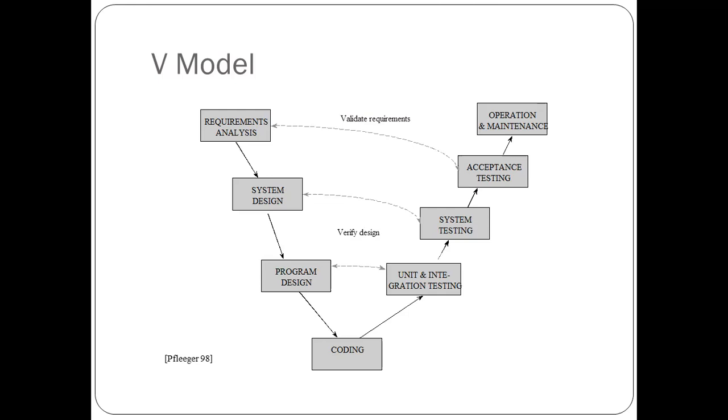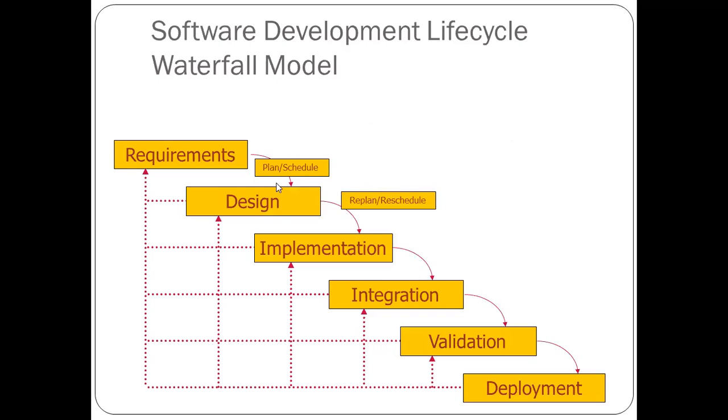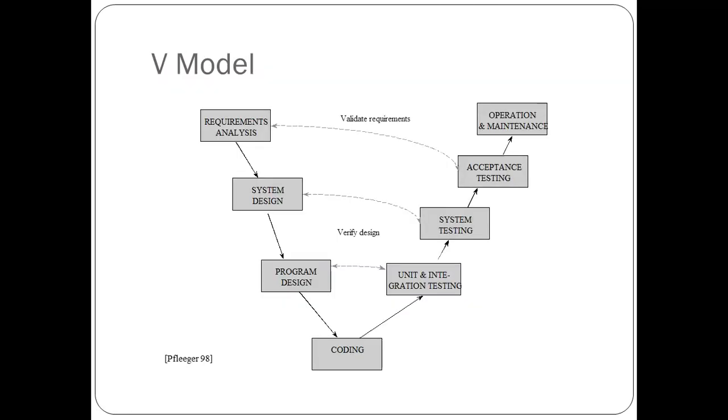So this is the first phase. Here also the requirements. There is only a little bit of difference because the criteria is different, because this was developed by another software engineer. So this is the V model. Now here we can see this is the requirement phase, requirements analysis. First we will write what is the requirement for the particular software which we are going to develop. So we will query the organization about what type of software you want to develop. This comes under the first phase, called requirement analysis.